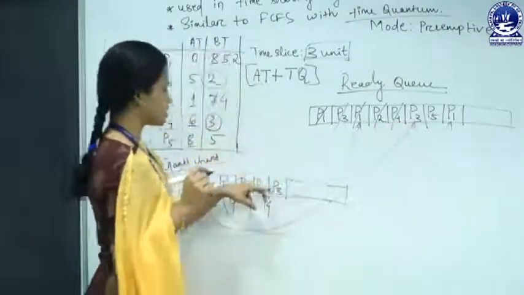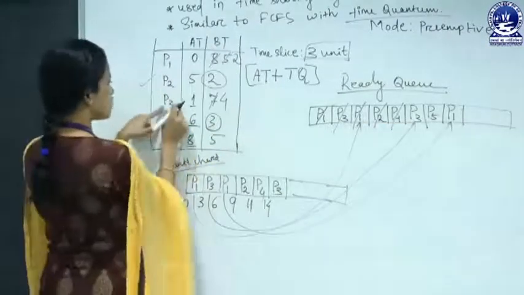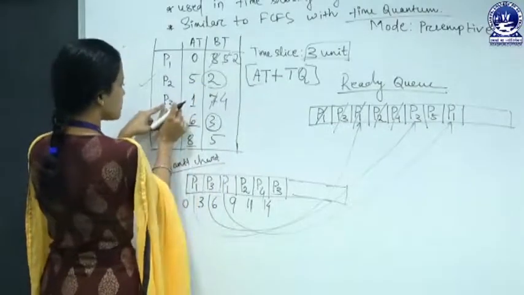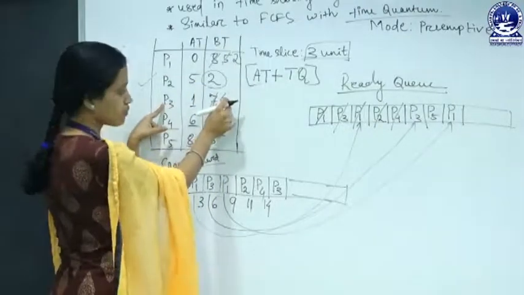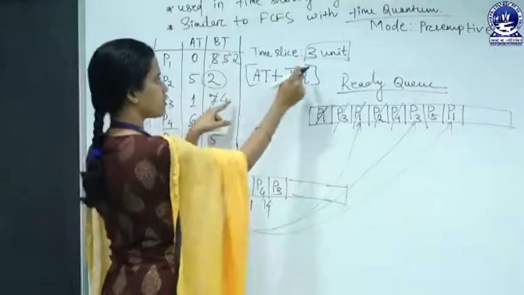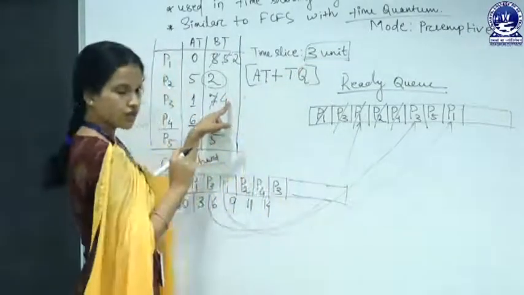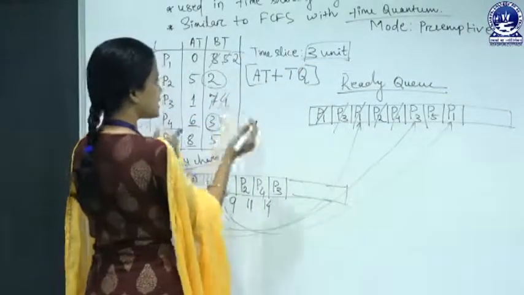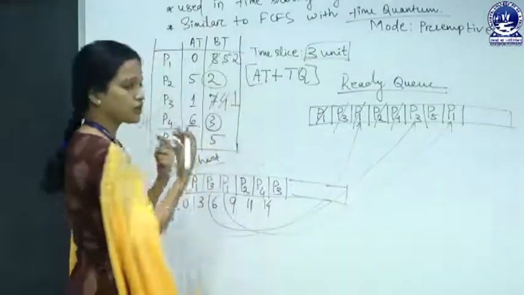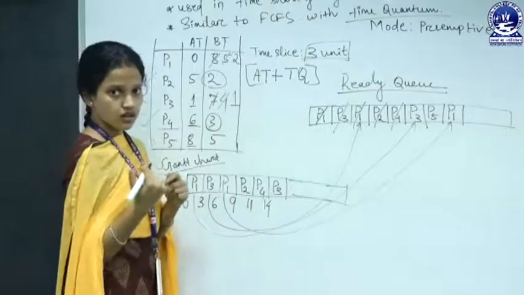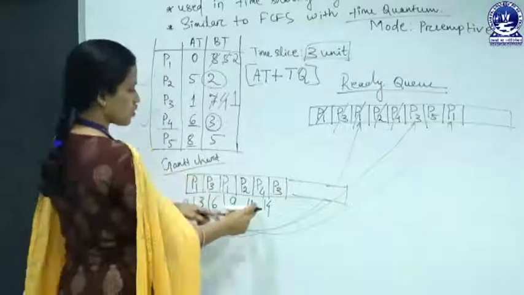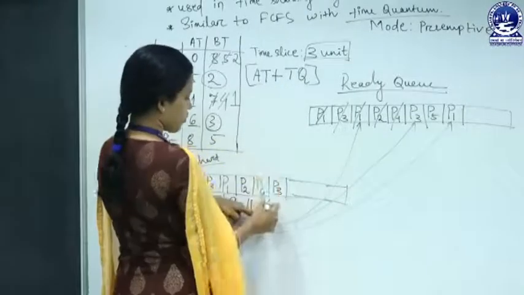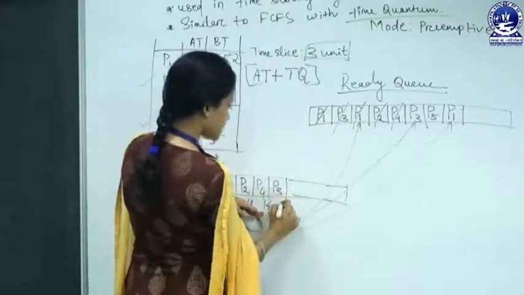Put P3 into the CPU. What is the burst time of P3? That is 4 millisecond and the time quantum is 3 millisecond. So it still needs 1 millisecond to complete its execution. 14 plus 3, that is 17.